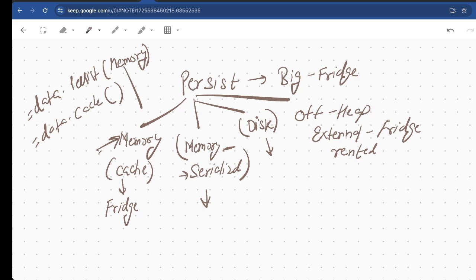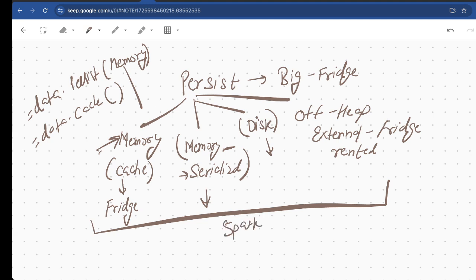The memory will be managed by the JVM only. All the memory we are talking about is managed by Spark, and these three will be managed by the JVM, and this other memory will not be managed by the JVM.